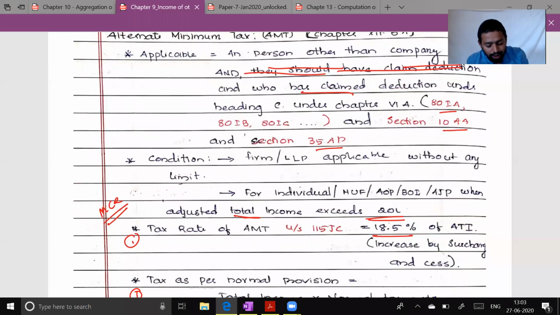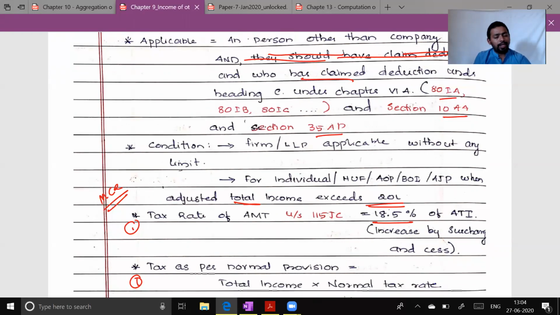What are the conditions here? First condition, there is no minimum taxable income criteria applicable to firm and LLP. By default, it is applicable to firm and LLP. But if you want to make it applicable to individual, HUF, AOP, BOI, AJP, their total income must exceed 20 lakh.